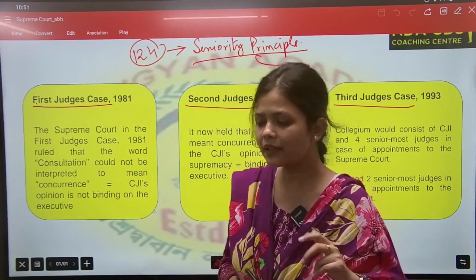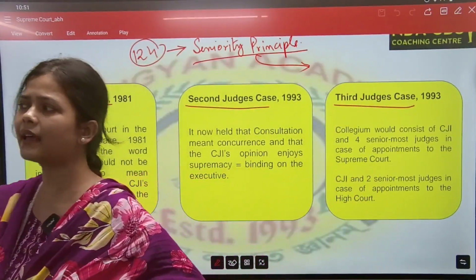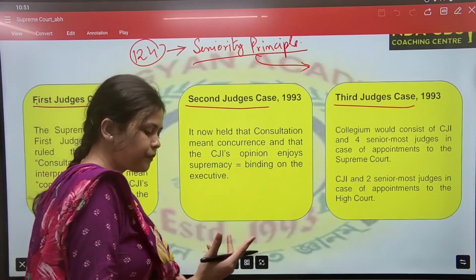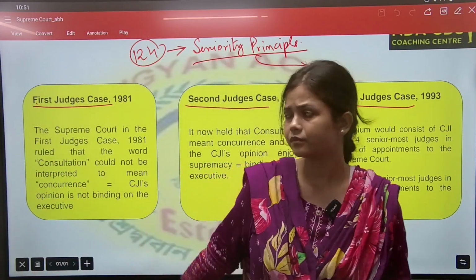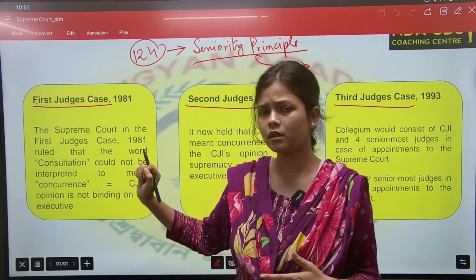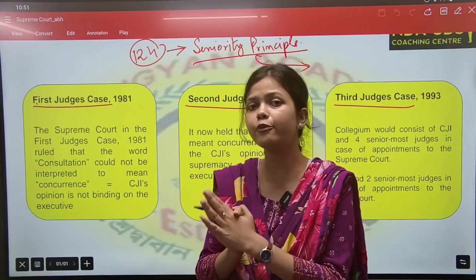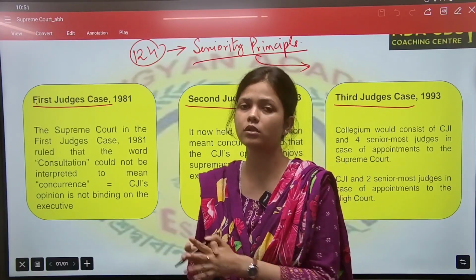See what happens in the first judge case. It has been asked that if any names are recommended by the government or by the judges of the Supreme Court for the position of Chief Justice, does this have to be followed by the President or not?